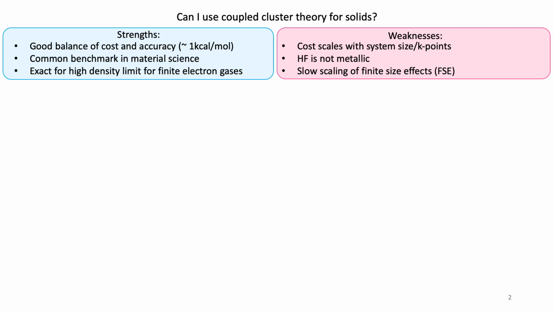One of the common questions in my field of research is, can I use coupled cluster theory for solids? Coupled cluster is a common method for things such as benchmarking due to its good balance of cost and accuracy, able to obtain results that are systematically improvable to the full configuration interaction limit, as well as produce exact results at certain limits. In solids, however, there are drawbacks that currently limit its use, including cost scaling with system size due to the finite size effects. This leads to reliance on extrapolations and convergence rate to obtain thermodynamic limit results.